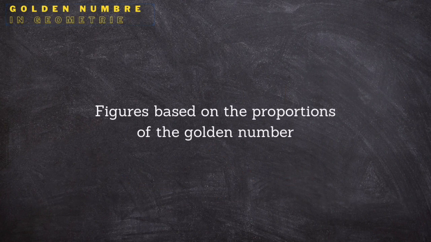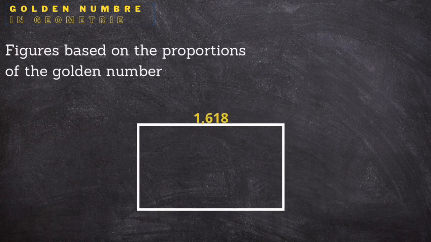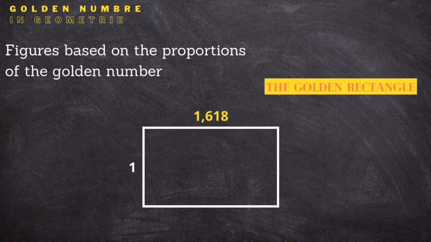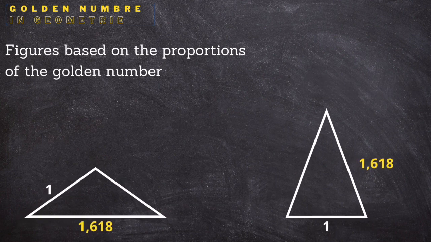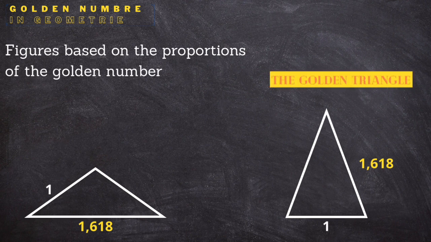A golden rectangle is a rectangle which respects the proportion of the number, for example, of width 1 and length 1.618. The same applies to an isosceles triangle with side 1 and base 1.618 or with base 1 and side 1.618. These are called golden triangles.